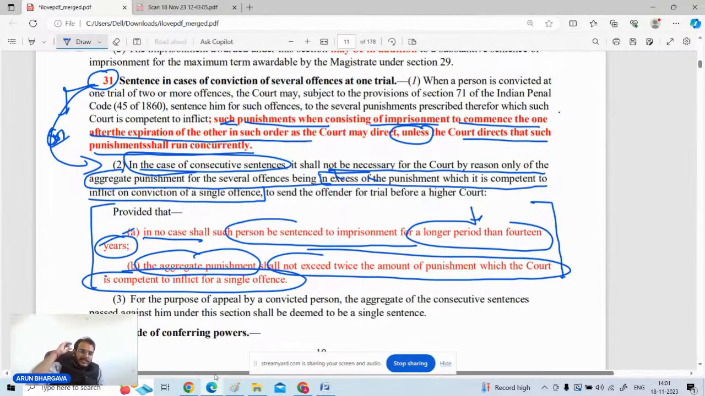So in Assistant Sessions Judge cases, if a consecutive sentence order is passed and multiple offenses are tried in one trial, the maximum imprisonment which can be given under the consecutive sentence order can be up to a maximum of 14 years. It will not be twice the punishment which he can give. It will not be 20 years, rather it will be 14 years, because in both, whichever is less, that is to be followed. Whichever is less, that is to be followed.